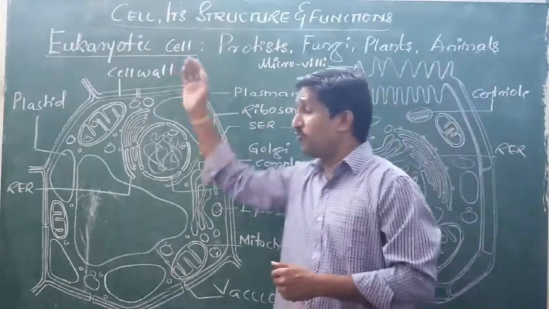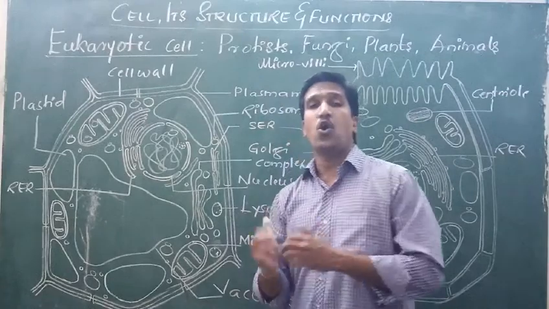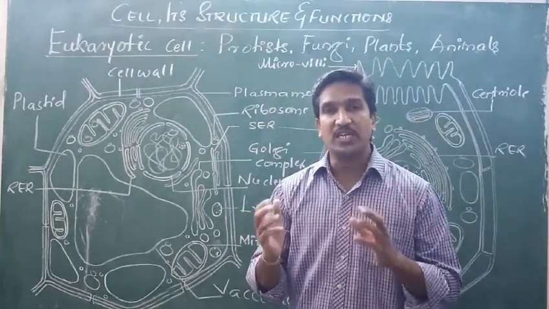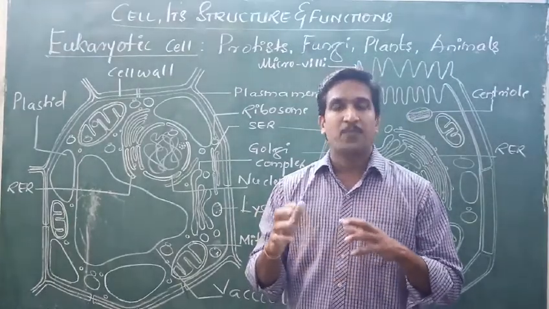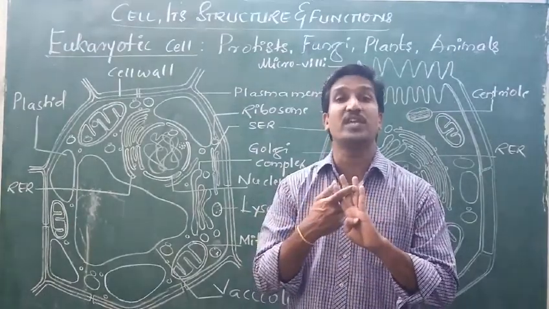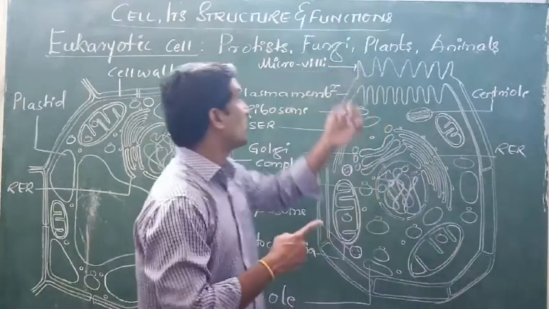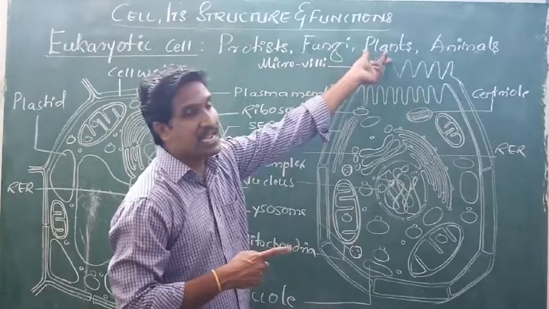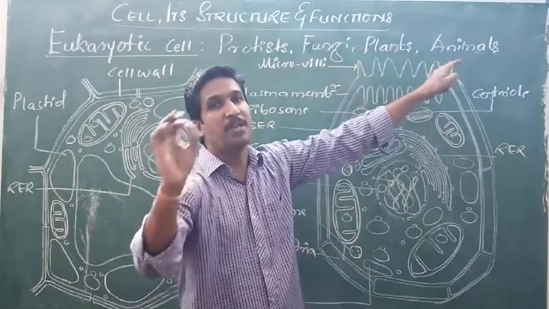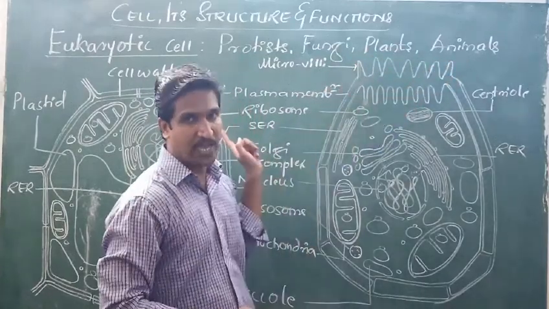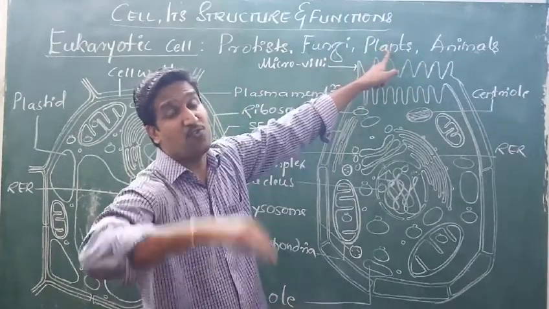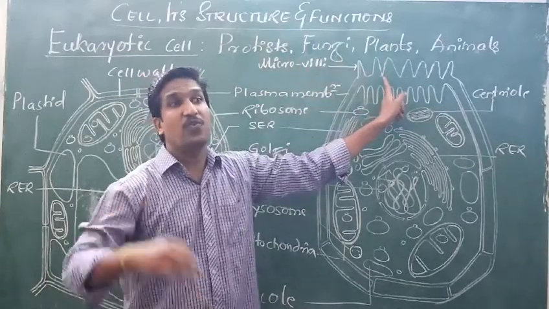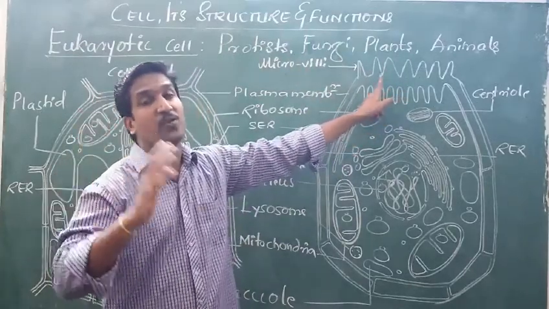The best examples of eukaryotic cells are the cells of all organisms present in the rest of the four kingdoms: kingdom Protista, kingdom Fungi, kingdom Plantae, and kingdom Animalia. The animal body is made up of eukaryotic cells. The plant body of any plant is made up of eukaryotic cells. Fungal organisms are also made up of eukaryotic cells.